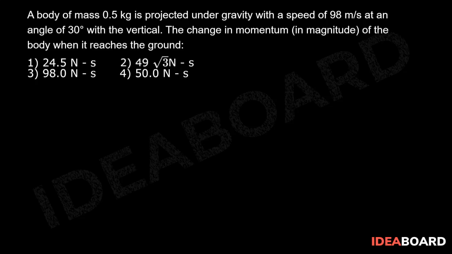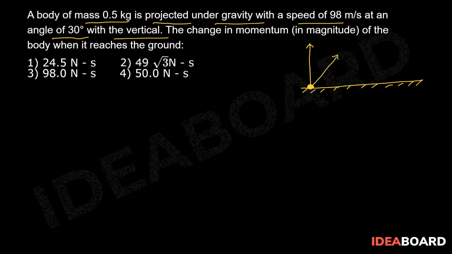According to the problem, a mass 0.5 kg is projected under gravity with a speed of 98 meter per second at an angle of 30 degrees with the vertical. Let us suppose this as horizontal and this as vertical. So a body is projected at an angle of 30 degrees with the vertical with an initial speed 98 meter per second. So it traces a parabolic path and reaches the ground.